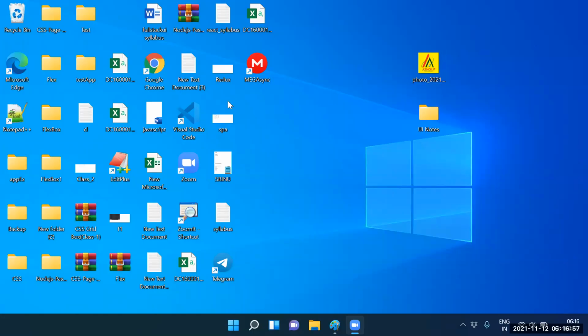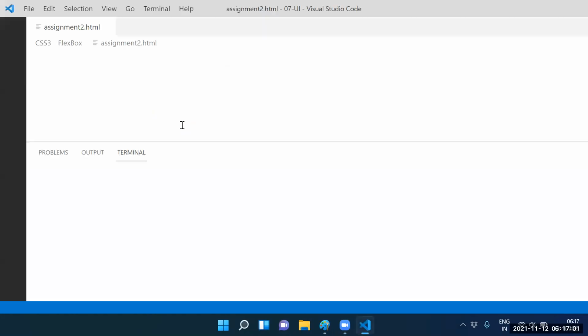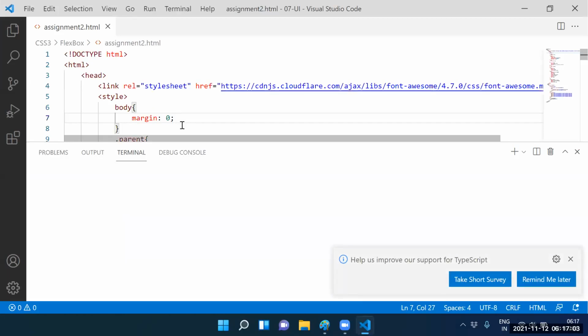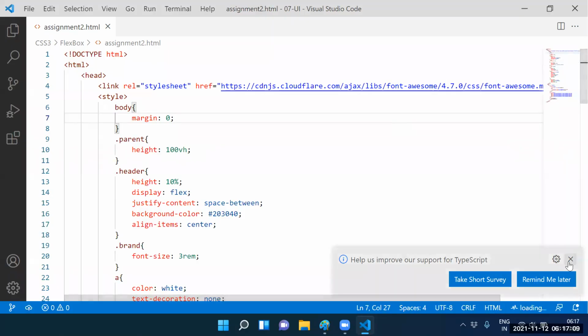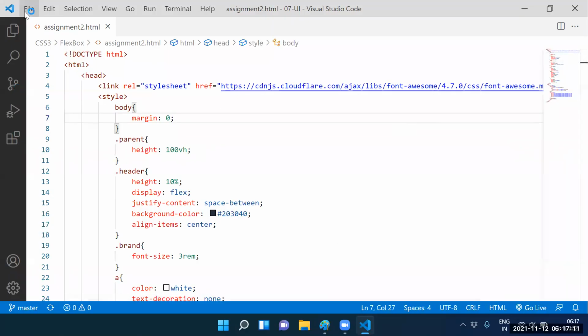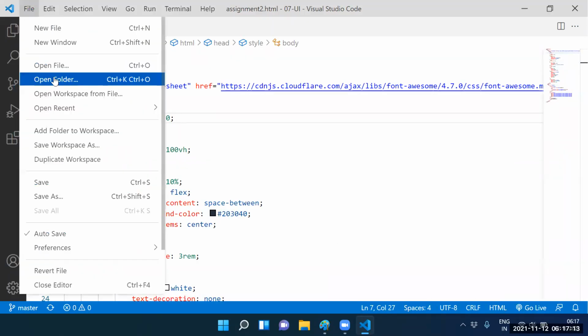Guys, please open the Visual Studio Code. After opening it, go to File, Open Folder.